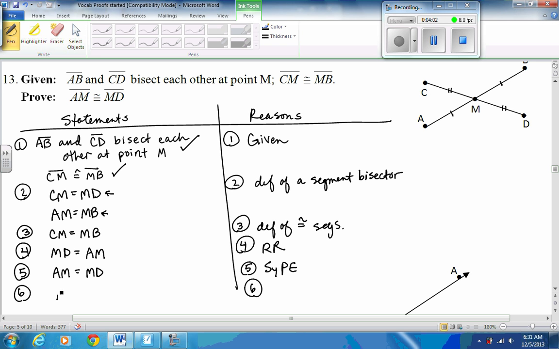And then I'm going to change back to congruence, kind of like I did at the beginning, because with a segment, there's only one measure. And to show something's congruent, you need to show all the measures. Well, that means if there's only one measure, you only have to show the one that is the same. And that's enough to say that they'd be congruent. Definition of congruent segments. That's what it means to be congruent. Can make that conclusion.